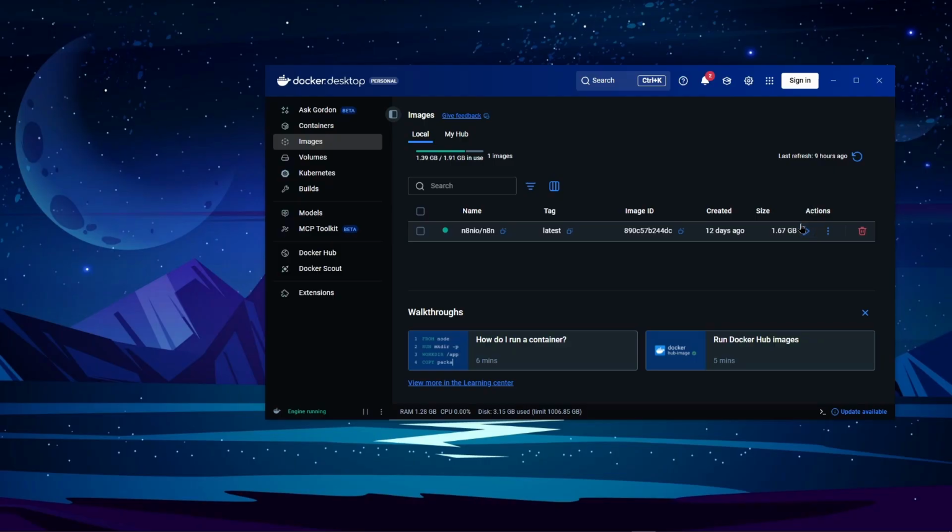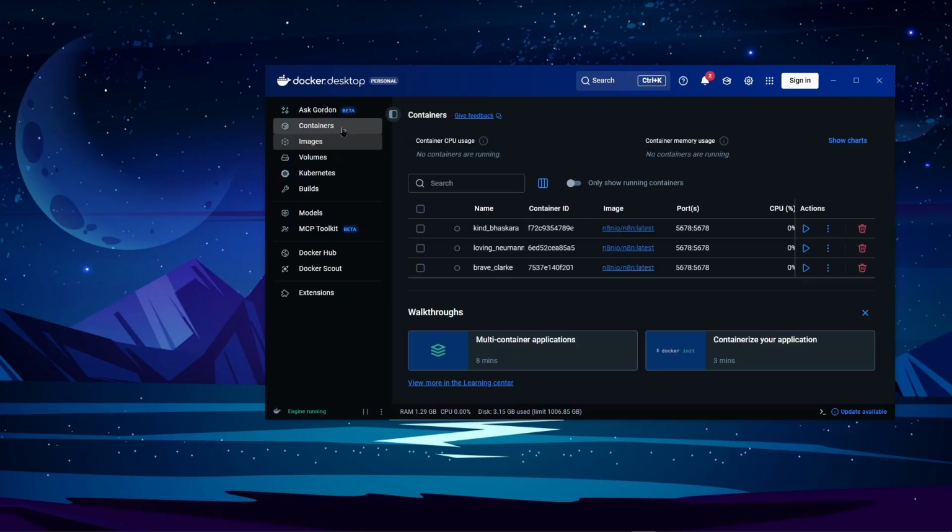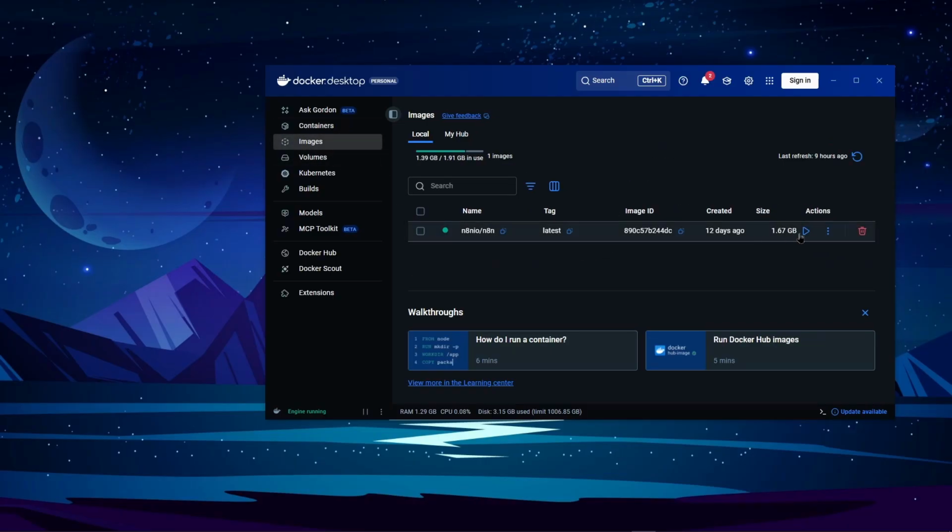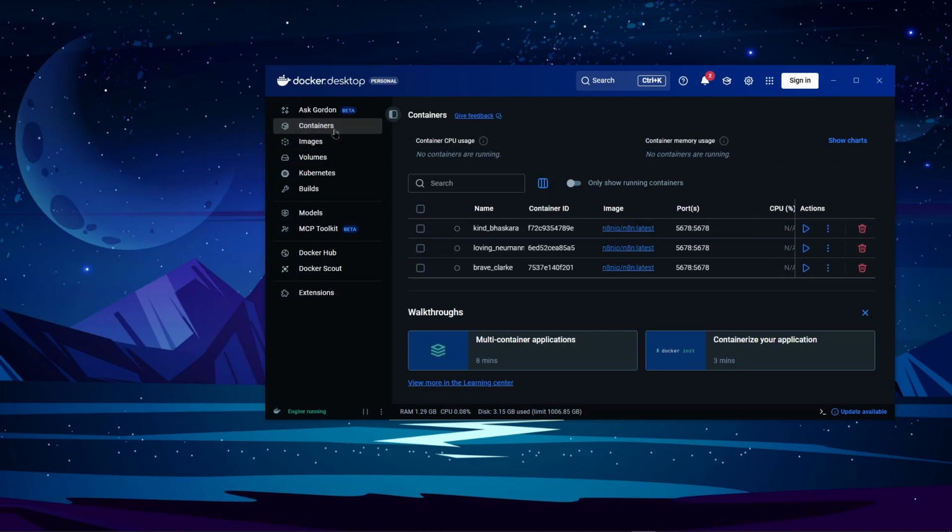So whenever you run N8N for the first time, it's going to ask you to create an account, and that account is going to be saved in the container that it's created. But if you click on run image again, it's going to create a new container, and that container is going to assume that you're new to N8N, and it's going to ask you to sign in again and everything. So when you're running it for the second time, you want to use the container that you opened the last time. In my case, the last container I used is this one right here. So I'm going to run this one.